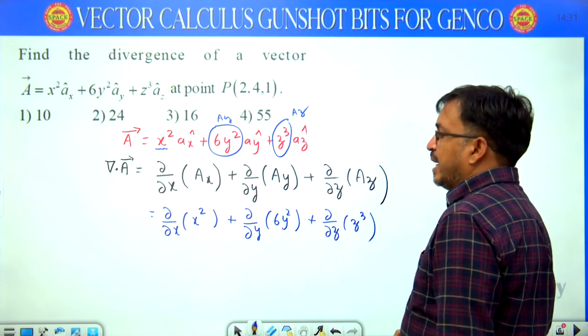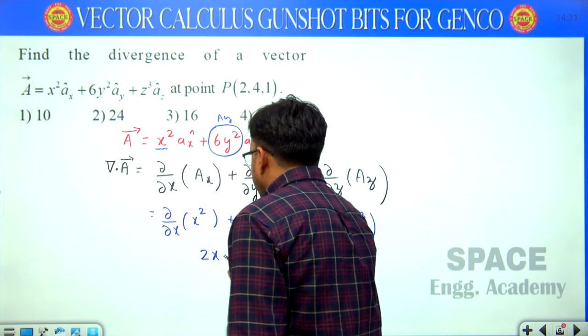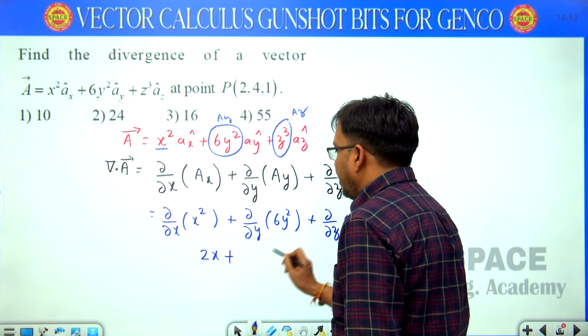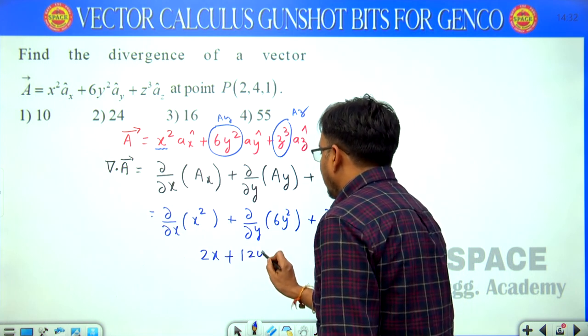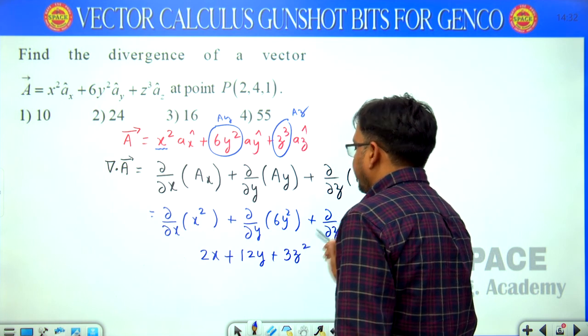See here, x square differentiation gives 2x, 6y square differentiation gives 12y, and z cube differentiation gives 3z square.